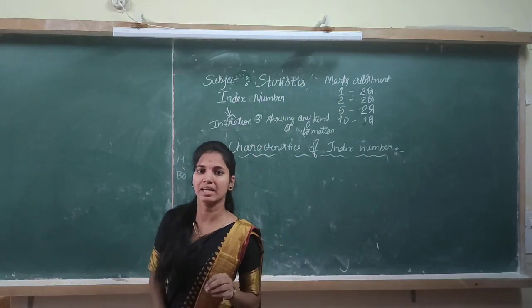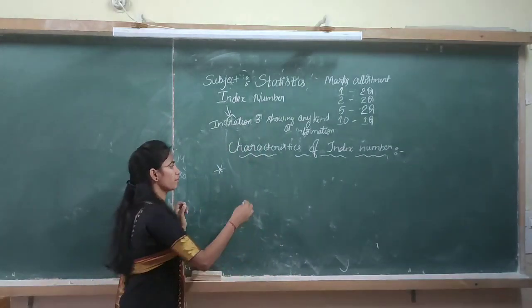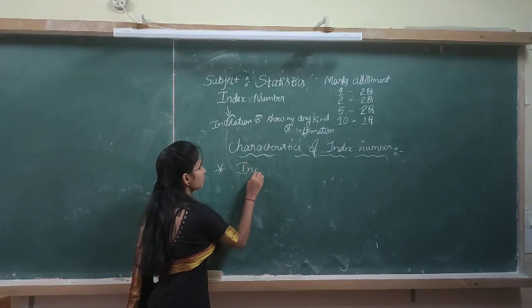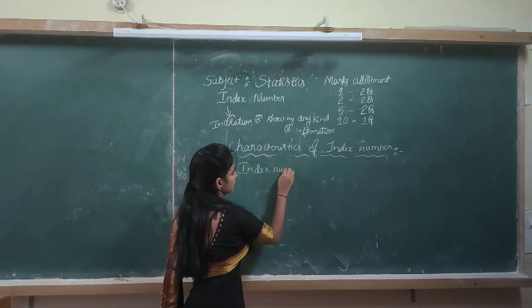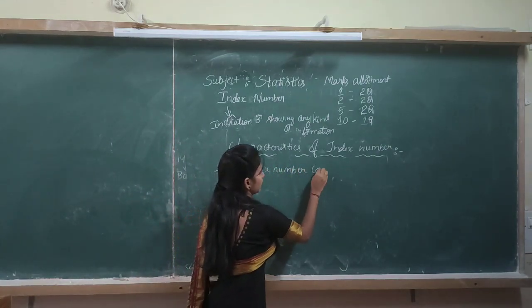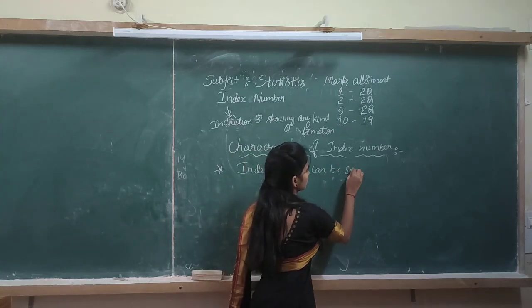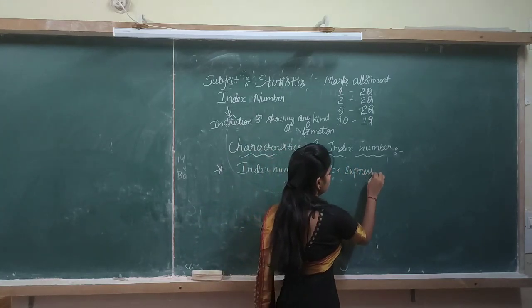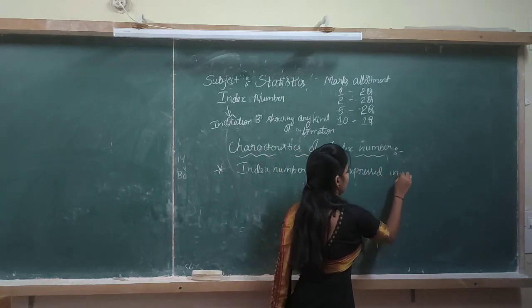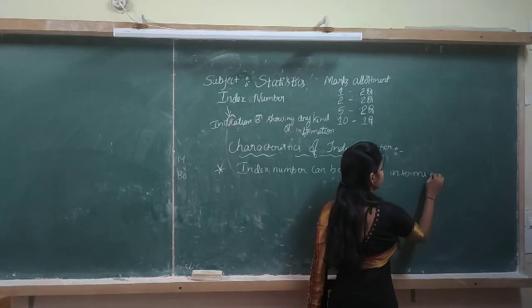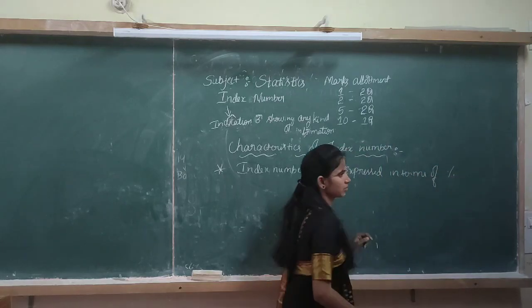Because it can be expressed in terms of percentage. Index number can be expressed in terms of percentage.